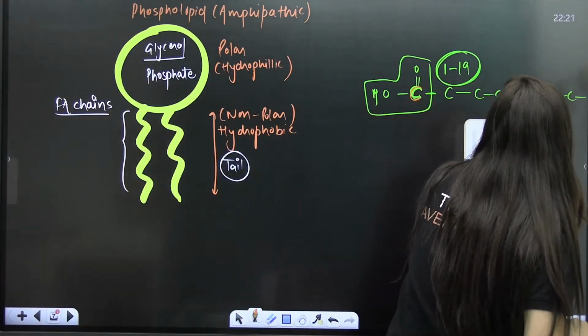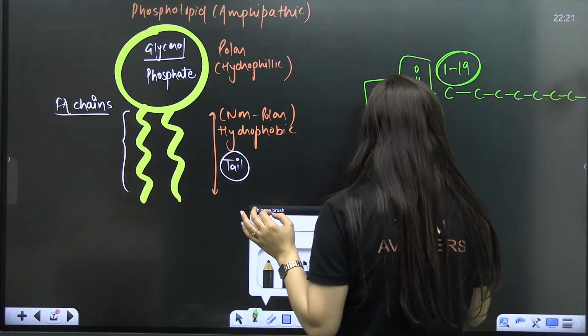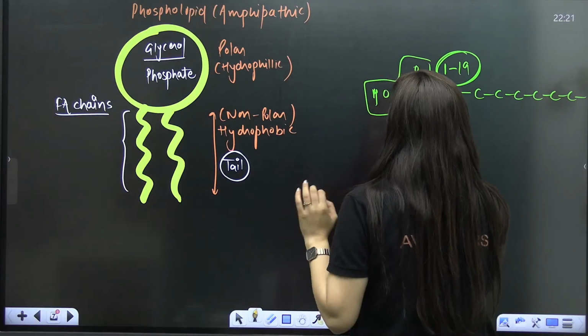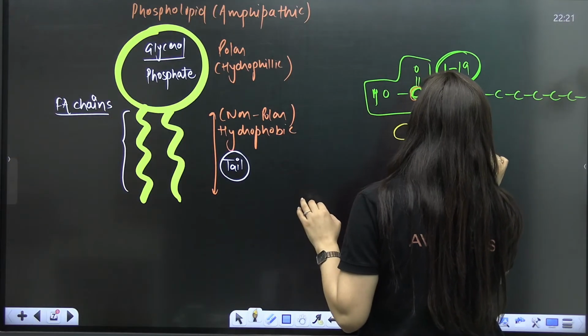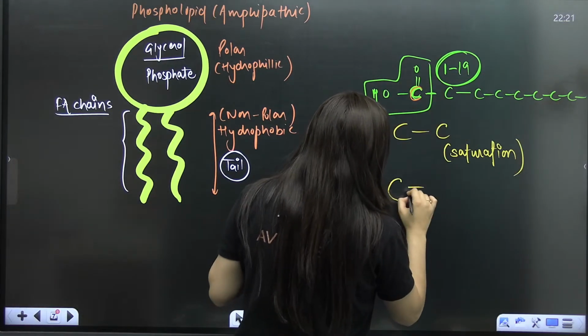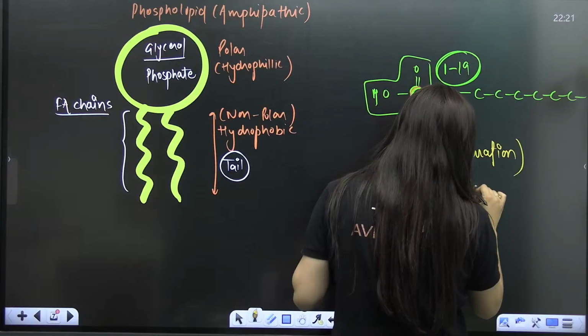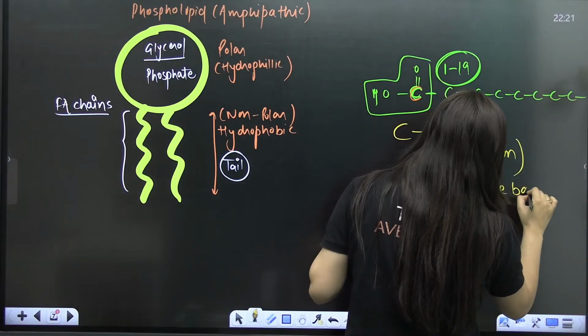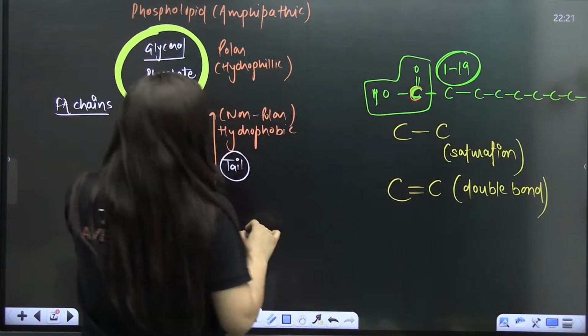Now when I look at this fatty acid chain, if there is a carbon-carbon single bond, I call it saturation. At places we have a carbon-carbon double bond as well in this fatty acid chain.